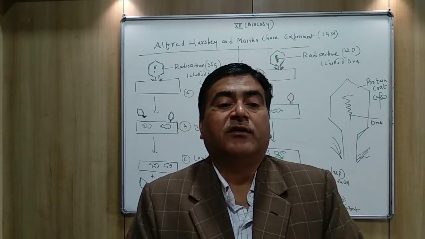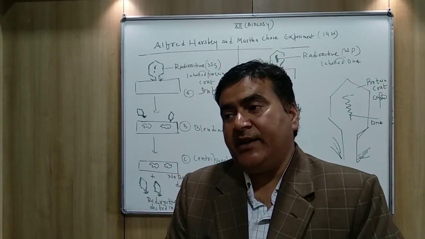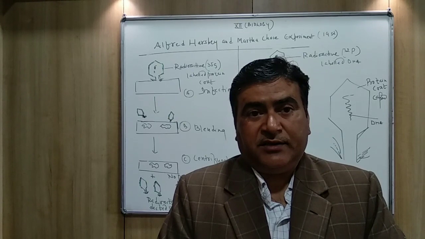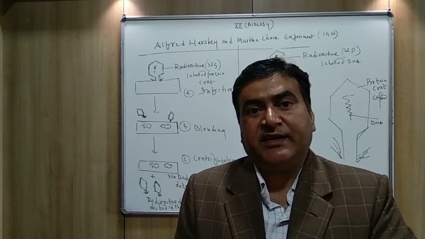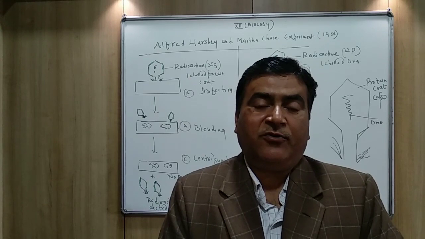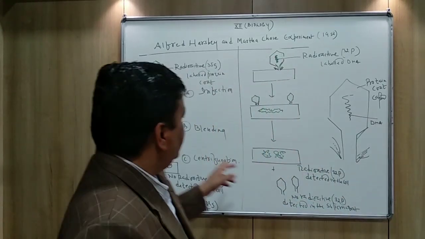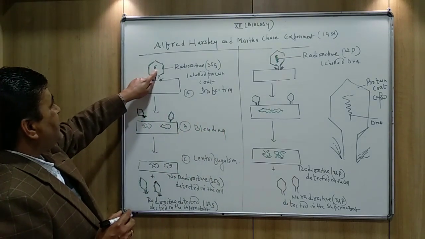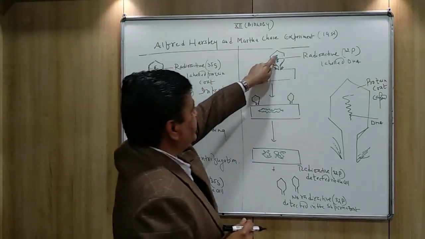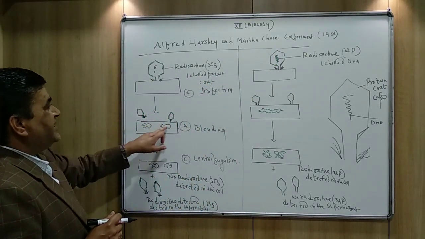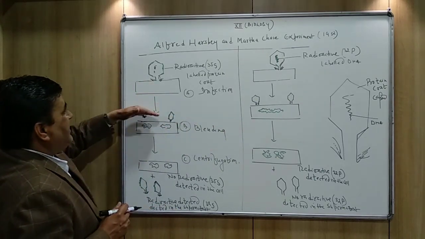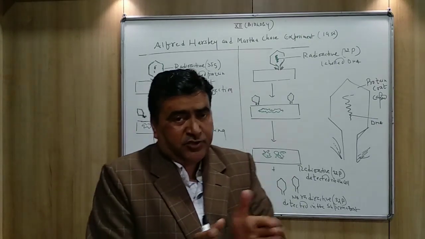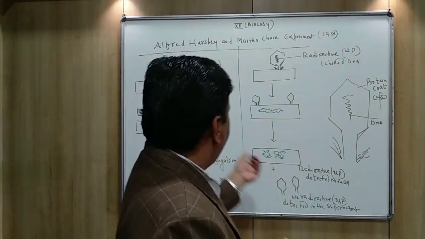It's the nature of the virus that when it infects the E. coli cell, the protein coat does not enter, only the genetic material enters inside the host cell, while the protein coat remains outside. So in the blending step, you can see it has the genetic material in both cases. The genetic material enters inside while the protein coat, that is the capsid, remains outside, and these two components were separated from each other by blending.